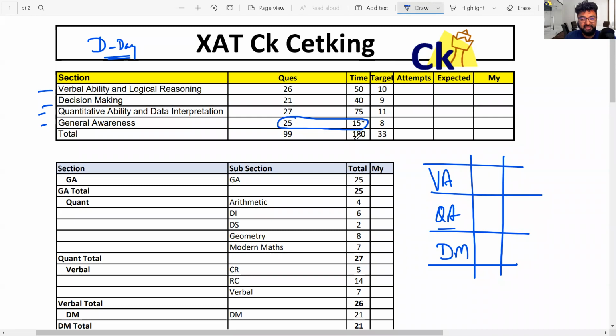So there is no sectional timing. You have a complete 3 hours for 99 questions. But I wanted to put a timer in place. When you're giving the mocks, I want you to respect the sectional timing because you need to score in every section to score well on the ZAT day. So 50 minutes is more than sufficient for the verbal section, total 100, sorry. Decision making time 40 minutes and quant 75 minutes. So you have to pick up a timer. This is the ideal time which I can recommend.